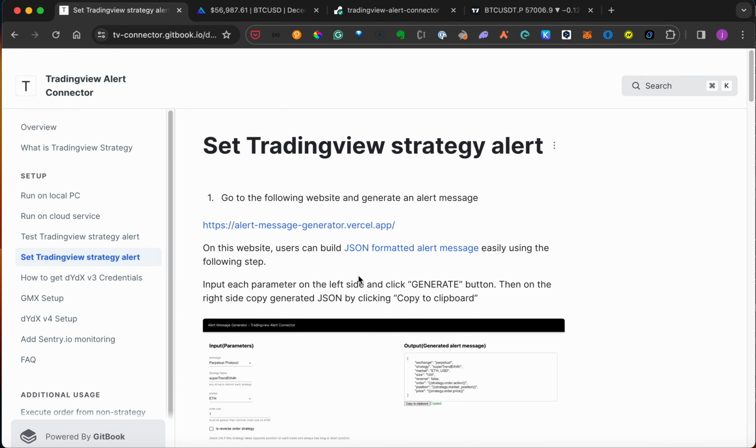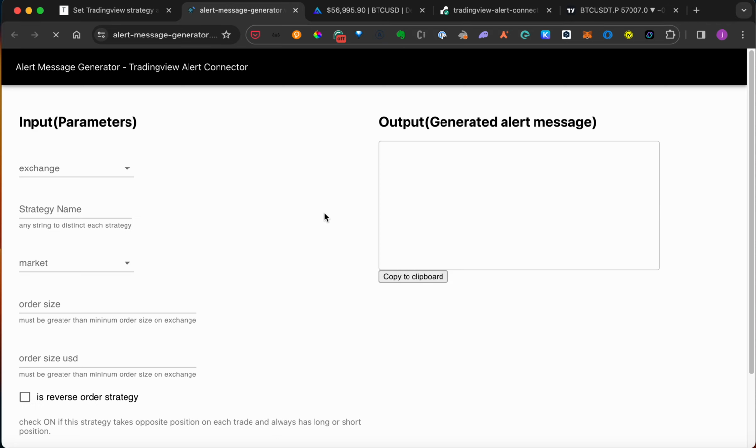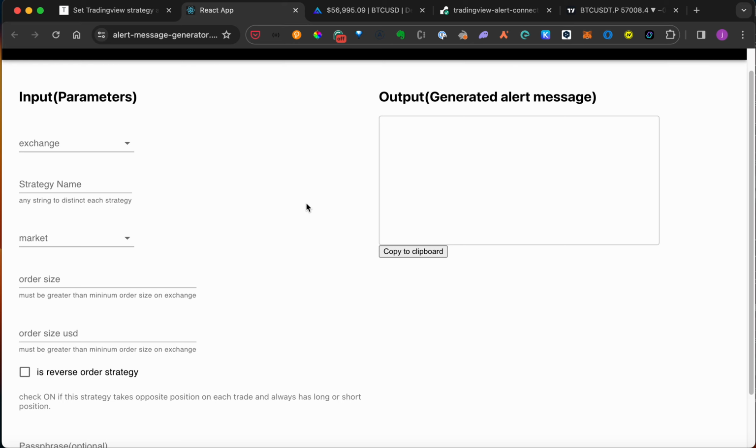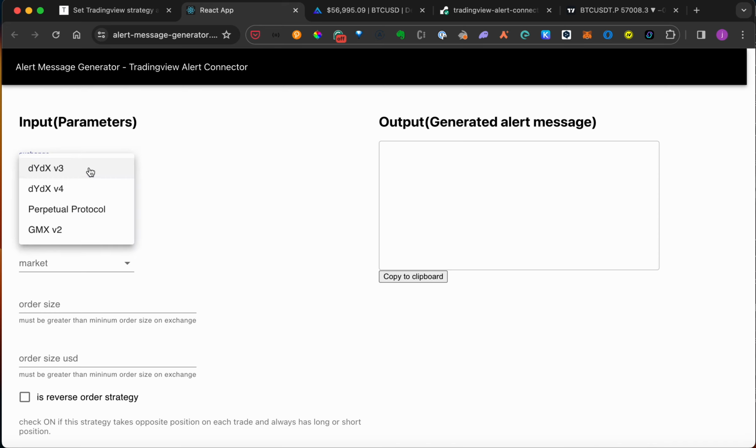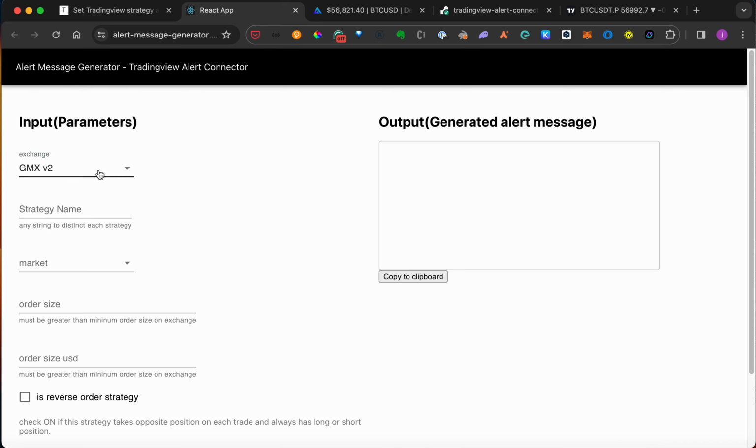So I have built a tool so that you can generate the correct alert message easily and with no mistakes. In this front-end app, please click GMX V2 in exchange, and for trading strategy, please put whatever you want, like BTC test, and the market is BTC.